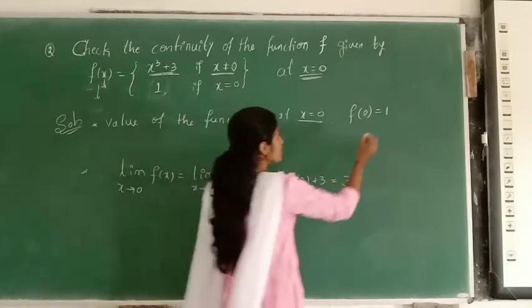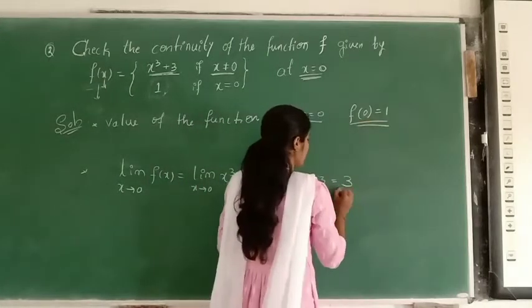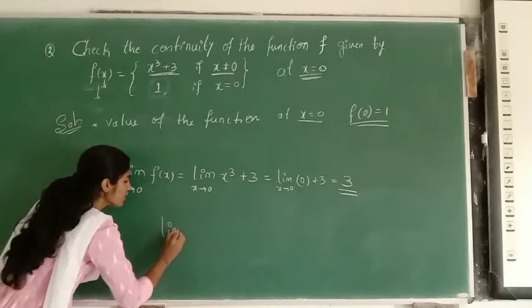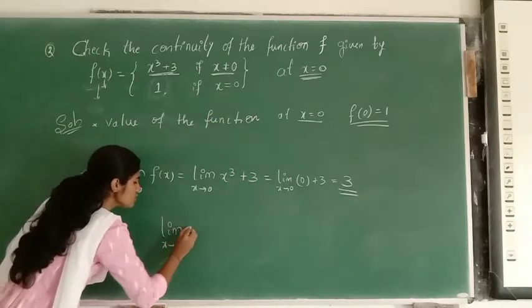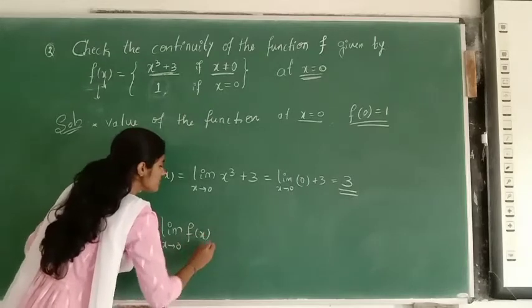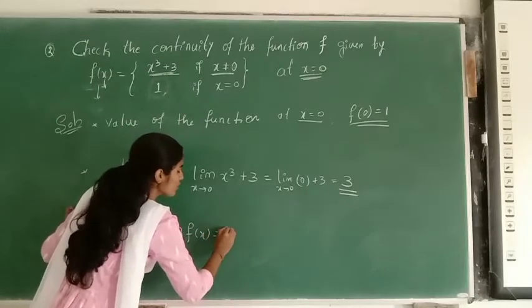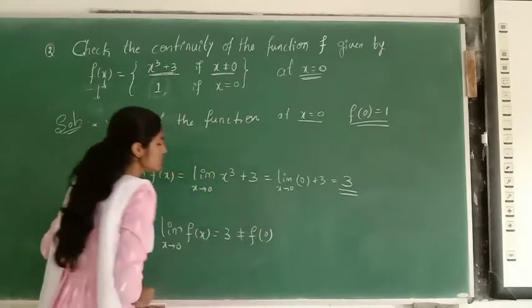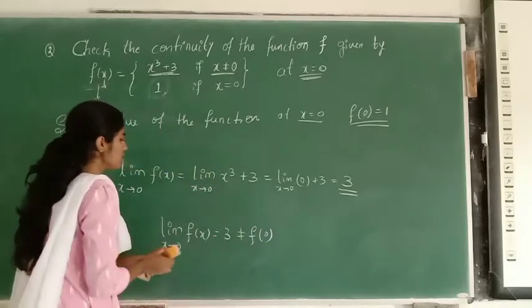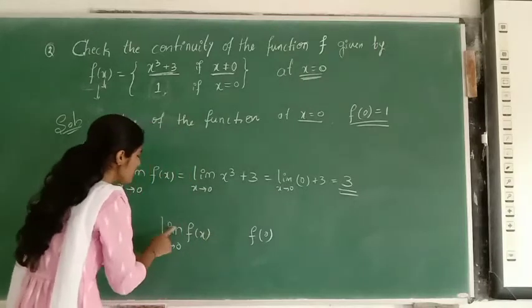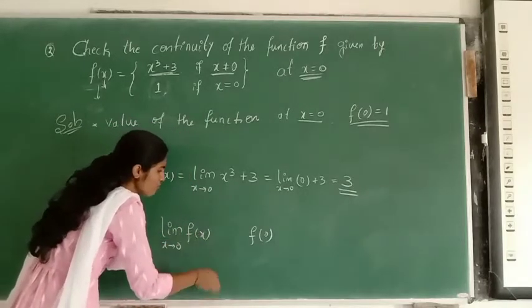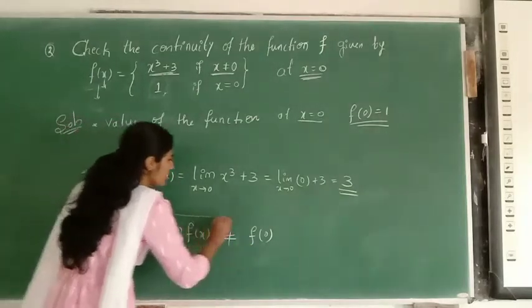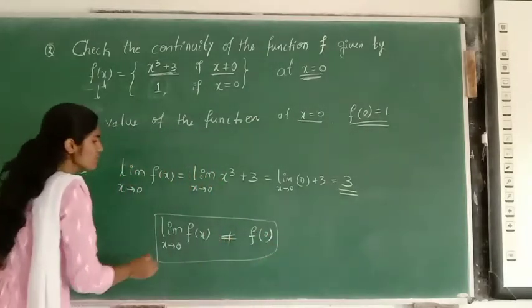See, the value of the function is 1, the limit of the function is 3. So as limit x tends to 0, f of x is equal to 3, which is not equal to f of 0. f of 0 is 1. So therefore, limit x tends to 0 f of x is not equal to f of 0. See, I told you the discontinuity of the function definition.